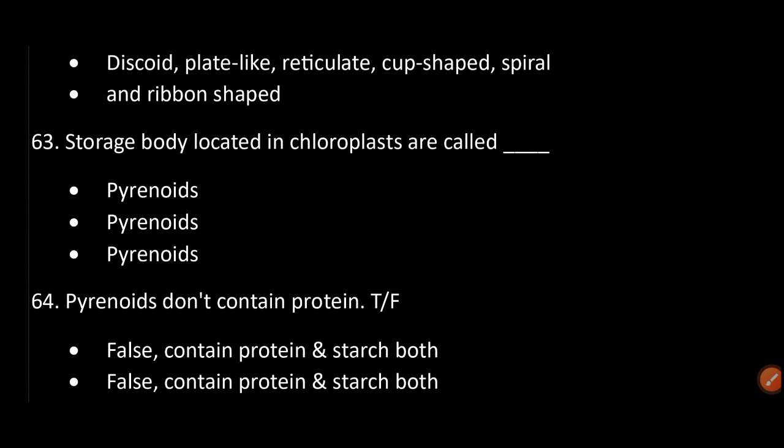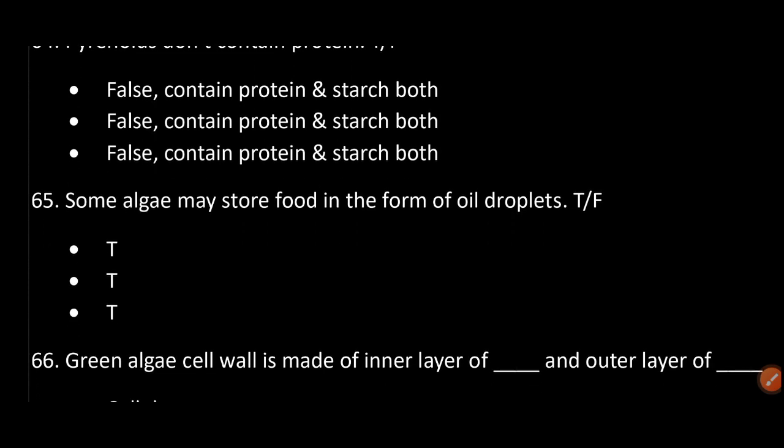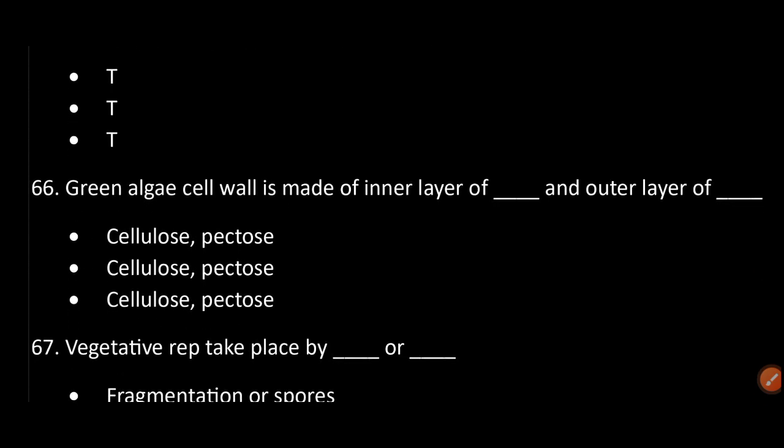Storage bodies located in chloroplast are called pyrenoids. Pyrenoids don't contain protein. False. They contain protein and starch both. Some algae may store food in the form of oil droplets. True.